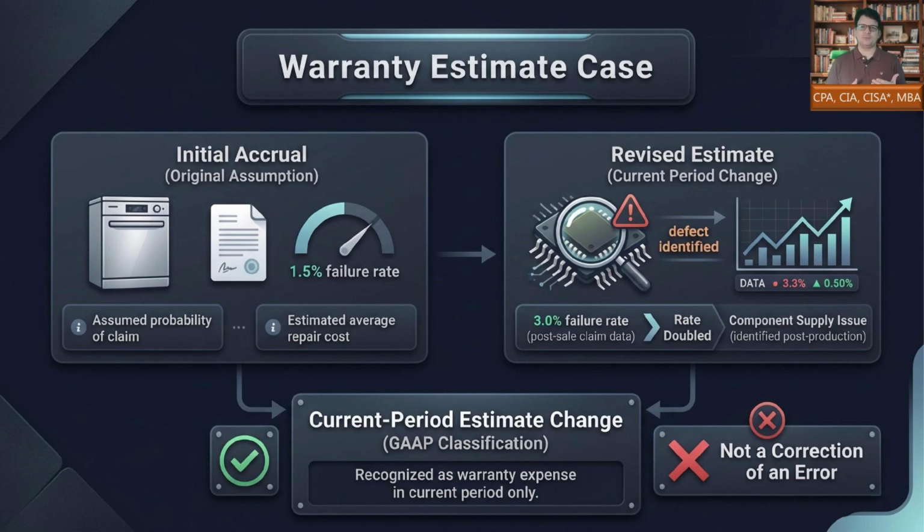But because the component issue was not known when the original warranty estimate was made, this is an estimate change, not an error. The company records additional warranty expense in the current period and updates the liability. The estimate doubles, but the classification does not become an error merely because the change is large.